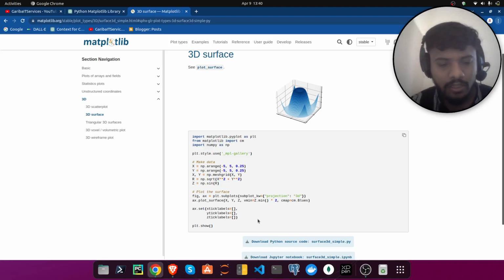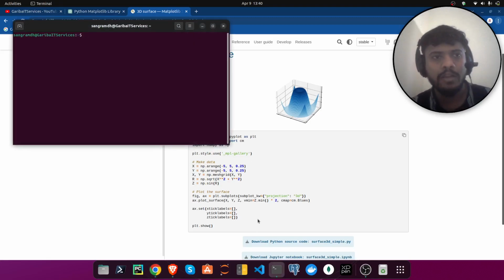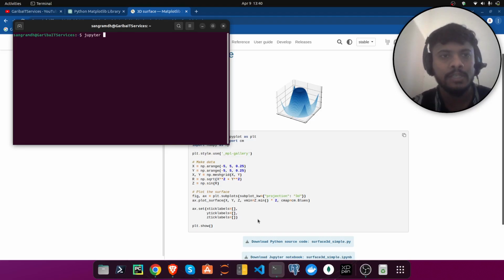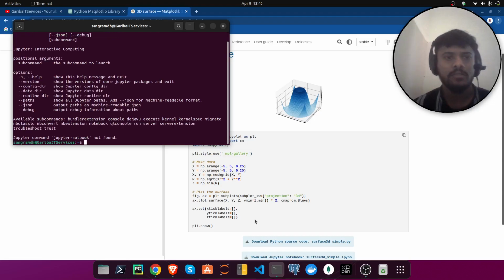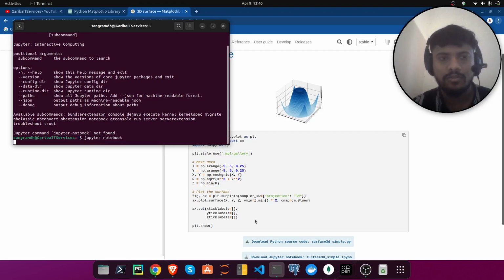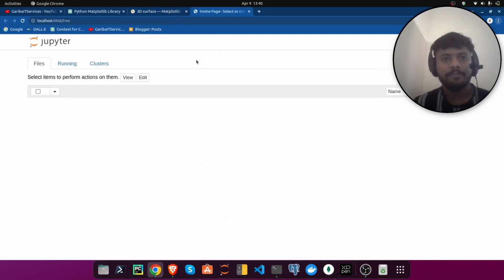I'm pressing Control Alt and T for opening my command prompt. I will type here Jupyter Notebook, and I will do Python. Okay, here